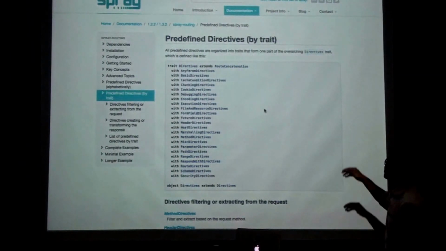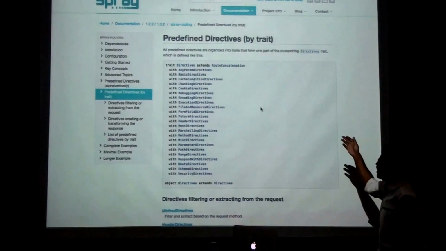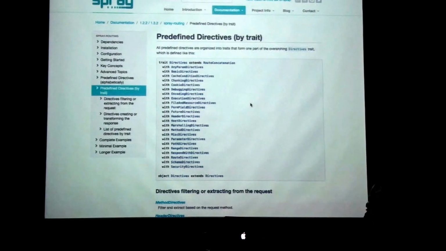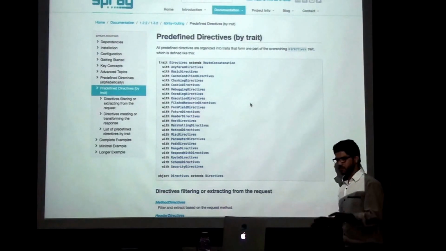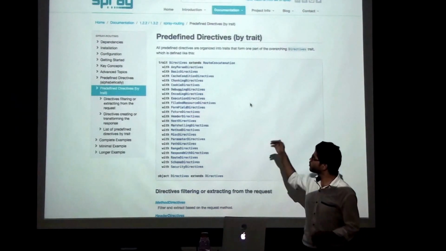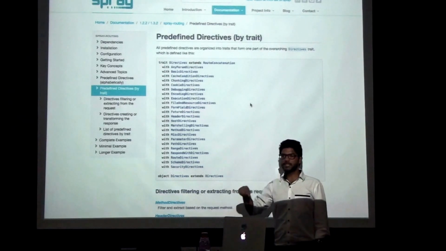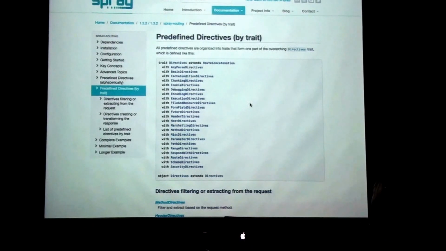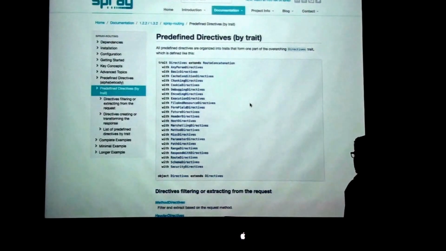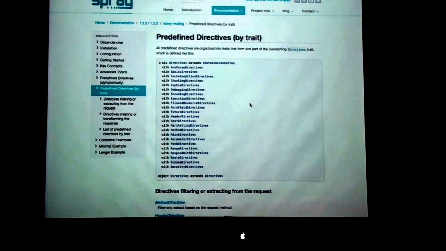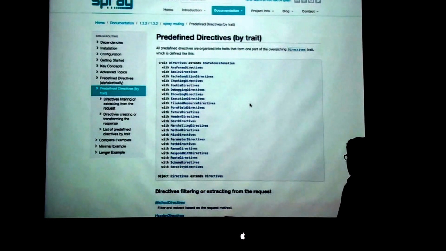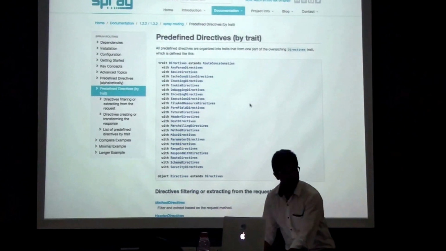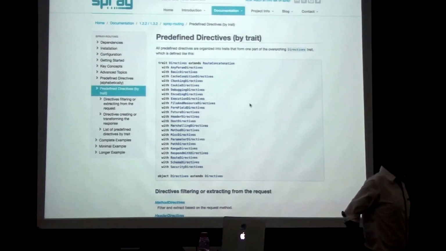So you have some basic directives, some cache directives, authentication directives, and there are lots of directives. For authentication purposes, you can pick one of the routes and pass the required parameters to it, and things will be done automatically. Now that was the simple request. I'll show an example of some marshalling and unmarshalling to showcase more power of Spray.